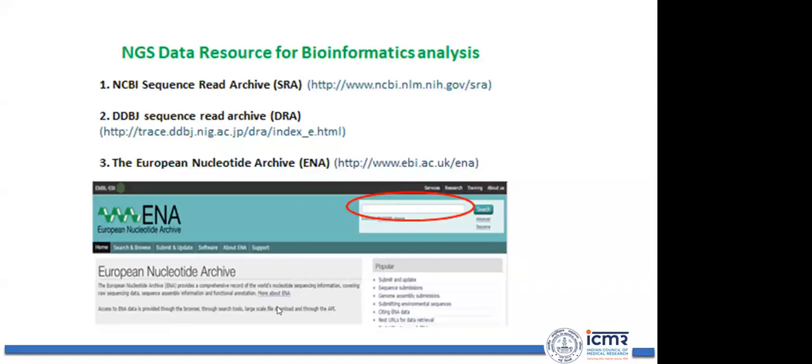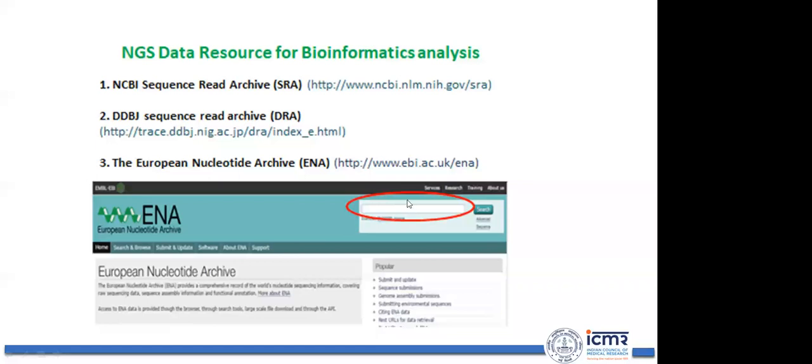Because throughout the world, whoever does research using NGS technology or drug designing, for example, transcriptome analysis through microarray or NGS, deposits their data at the NCBI Sequence Read Archive, the DDBJ Sequence Read Archive, the European Nucleotide Archive, or the NCBI Gene Expression Omnibus. These are the databases you can use to identify potential drug targets by taking RNA-seq data into consideration for a specific disease.